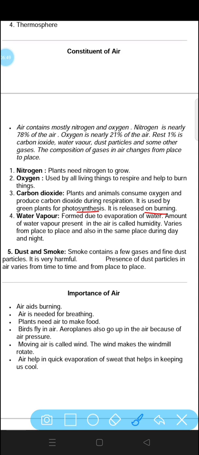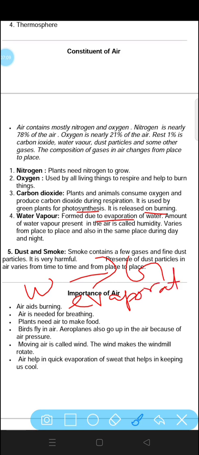Next is water vapor. It is formed due to evaporation of water. We have discussed in previous chapter that when there is sun rays, the water of the reservoir heat up and it is converted into gas or vapor form. This is called evaporation. Conversion of water into gaseous form is called evaporation.